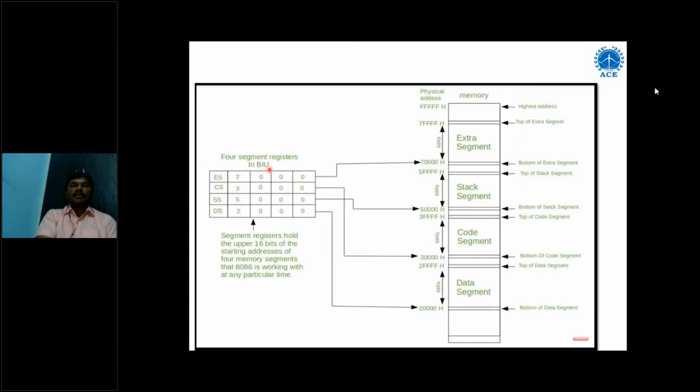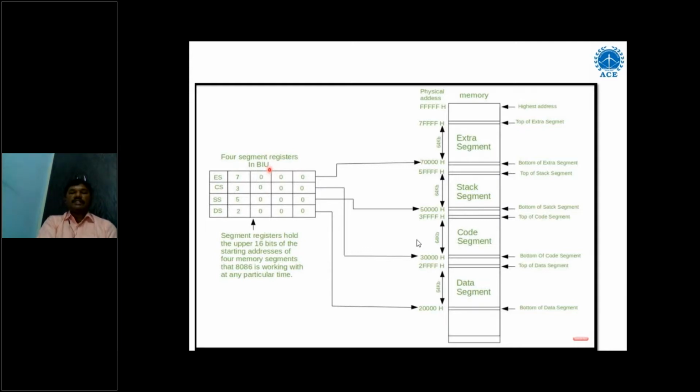So here I am giving an example of segments. Suppose the extra segment has the address location 7,000, the code segment 3,000, the stack segment 5,000, and the data segment 2,000. They are starting not at all 0, 0, 0, 0, they have some address location. And how are the addresses defined? Instead of 2,000, it is 20,000, because it is 16-bit but it should be 20-bit. How it is converted to 2000H, we'll see in the next slide.